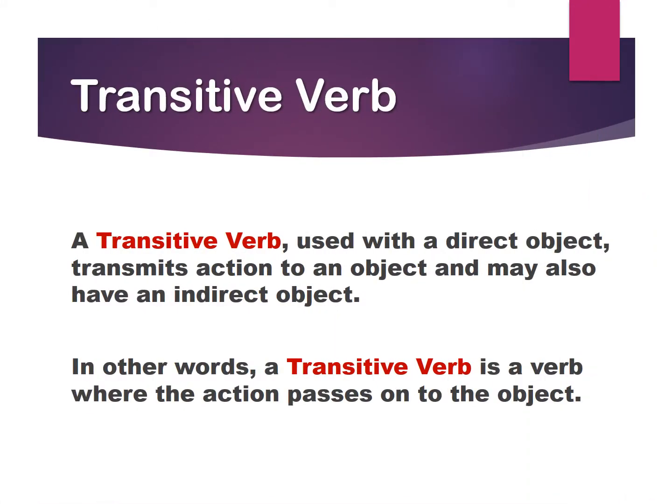First of all, let us understand what a transitive verb is. A transitive verb is used with a direct object. It transmits action or passes action to an object. It may also have an indirect object. In simple words, we can say a transitive verb is a verb where the action passes on to the object.